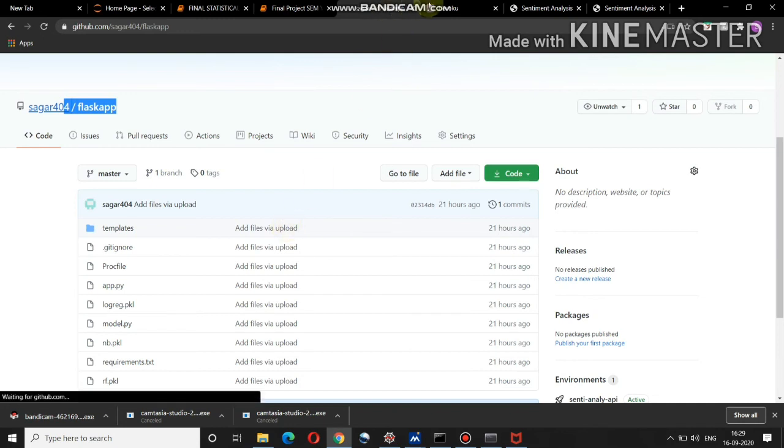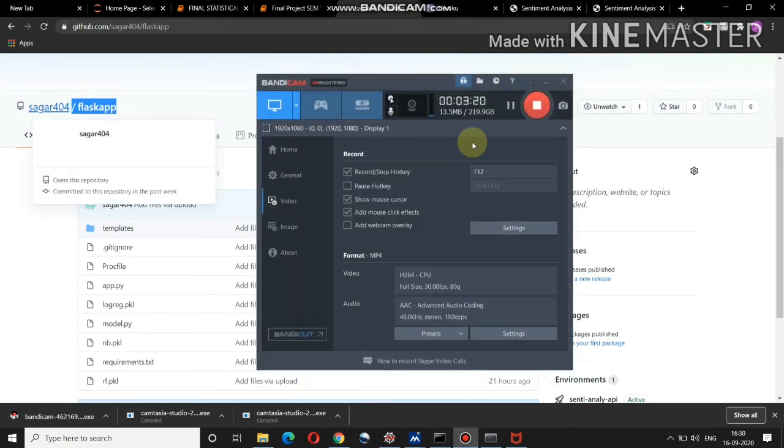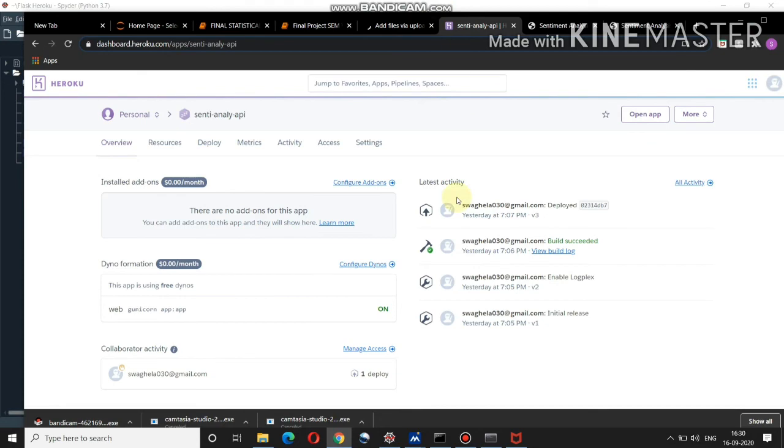After uploading the files, I have deployed it on Heroku. So this is the Heroku app.